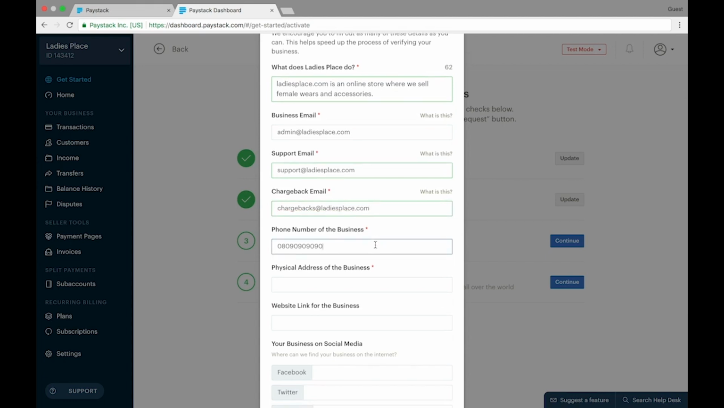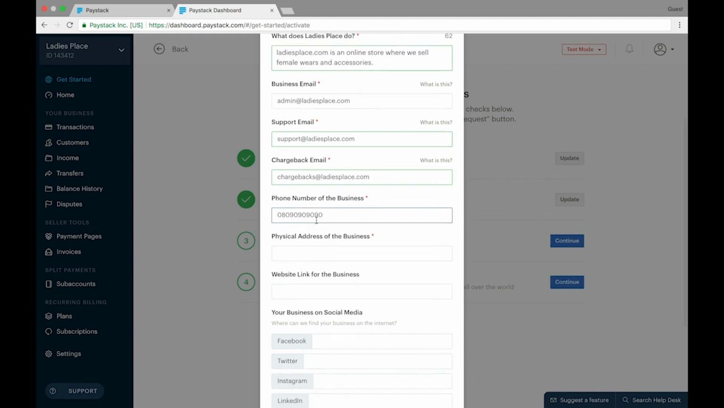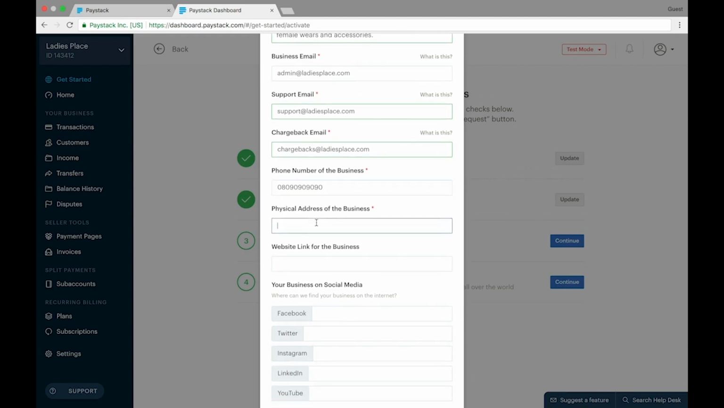The next field is to provide a phone number of a business. The number here is also the phone number that I provided while signing up, but you can change or edit it at this point. But we're going to just leave this as it is. We move on to the next field, which is to provide the physical address of a business. So we're just going to say 3A Ladoke Akintola Close, Ikeja, GRA, Lagos.